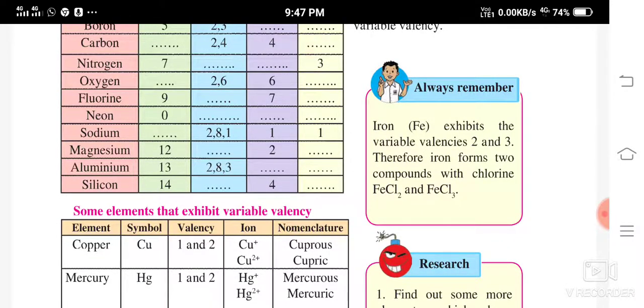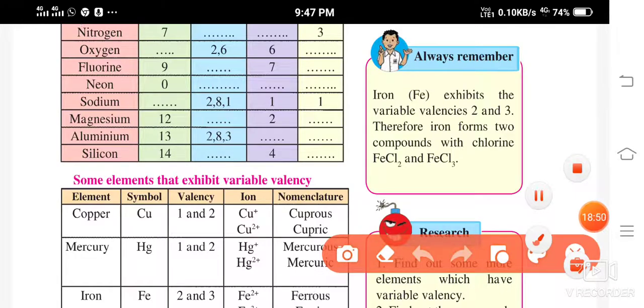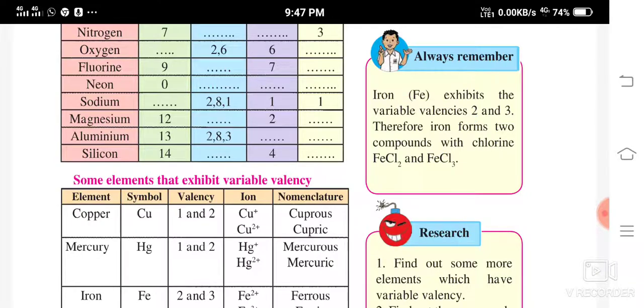Now always remember, iron exhibits the variable valency of 2 and 3. Now this is interesting. See, iron exhibits variable valency. Sometimes it is 2 and sometimes the valency is 3. Iron forms two compounds with chlorine, FeCl2 and also FeCl3. So in this case 2, in this case 3.